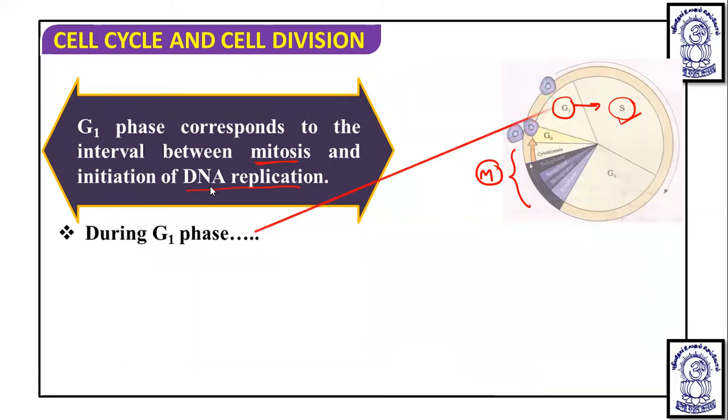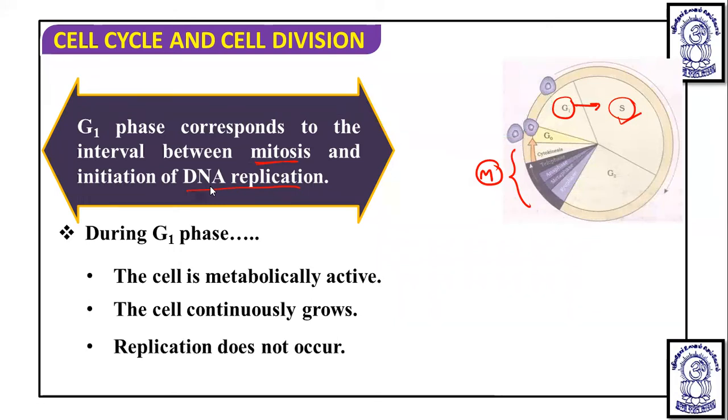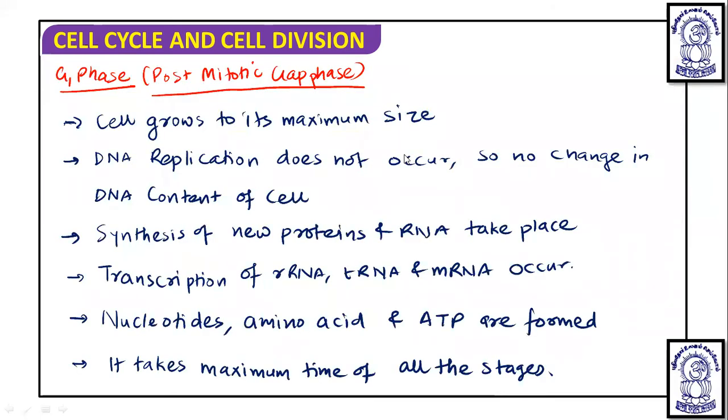So during G1 phase, what will happen? During this, the cell is metabolically active and metabolic activity will be observed. The cell will continuously grow and the replication does not occur. Remember, replication of DNA does not take place. Now, what other activities take place in G1 phase, that needs to be understood very well.